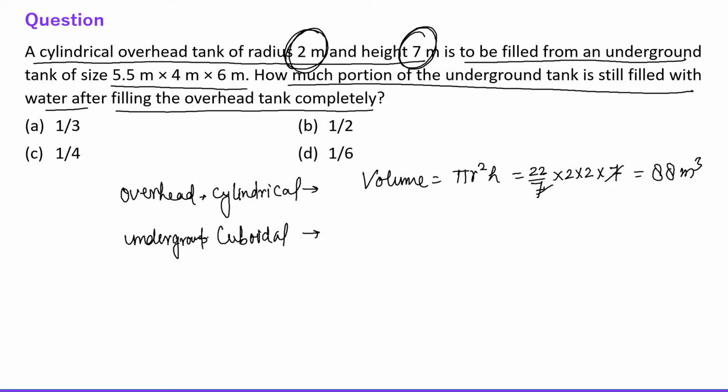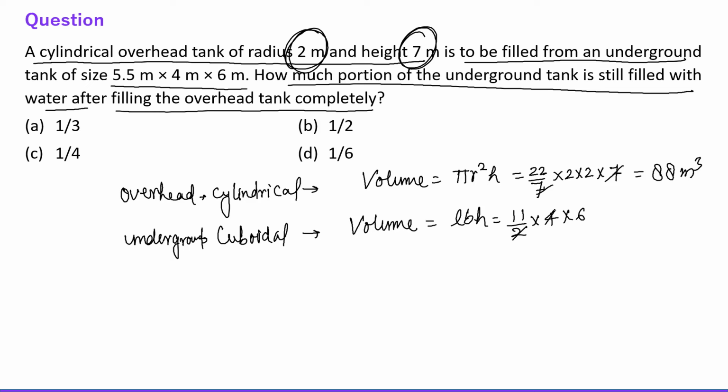Now for the underground cuboidal tank, we need to find the volume of that also. Its volume is L times B times H. This is a cuboidal tank, so 5.5 I can write as 11/2 into 4 into 6.